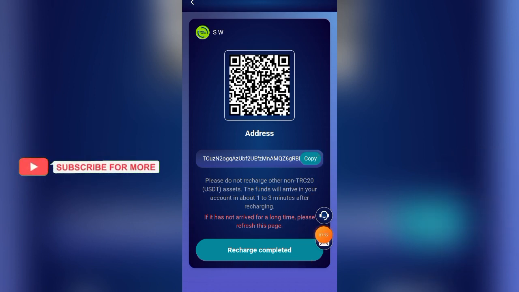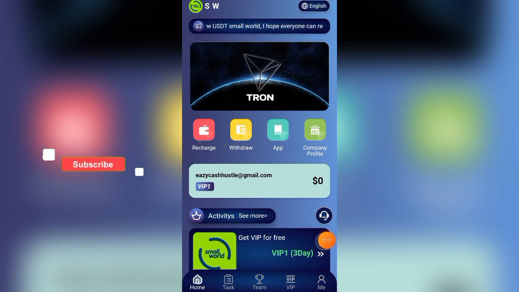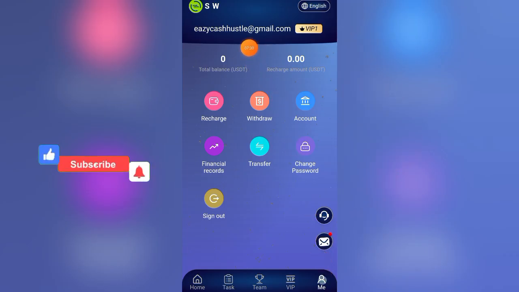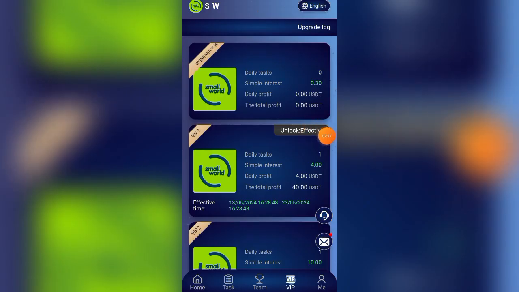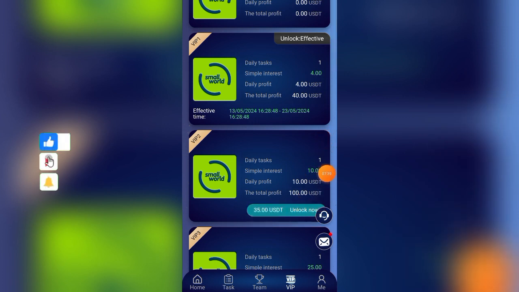So when you send it, come back here and click on recharge complete, and the money will be deposited straight to your wallet. This is me. I've used the 12 USD to unlock VIP 1, right? So once you deposit in your wallet, just come here and click on unlock.